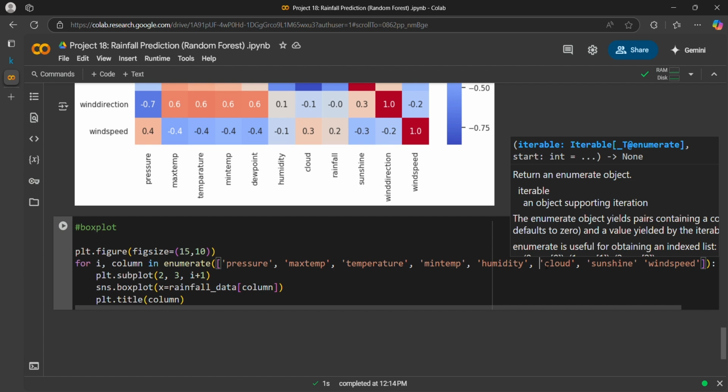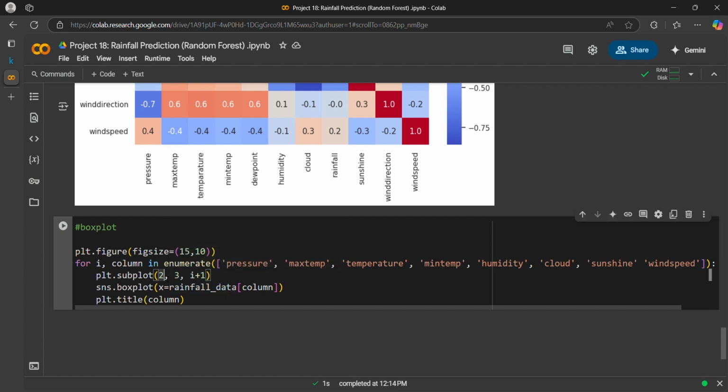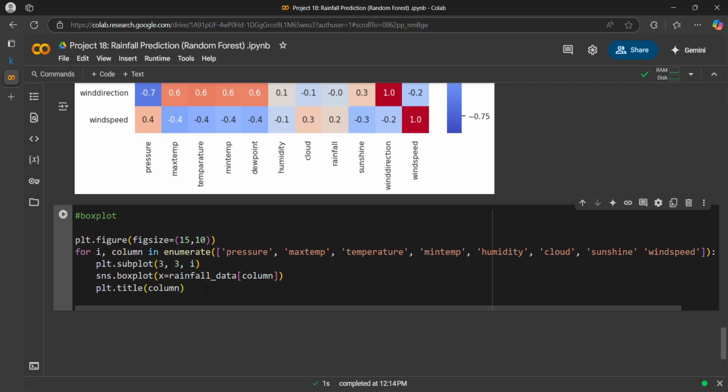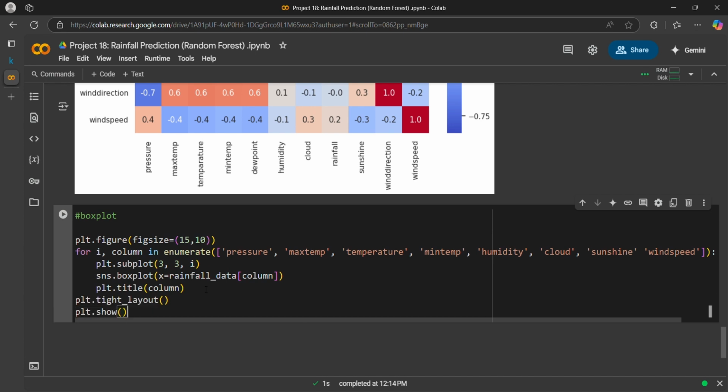Yeah, now the subplot, let's make it 3, 3, i, and sns boxplot on rainfall data, that is good. Then we have the title as column, then we will write plt.tight_layout.